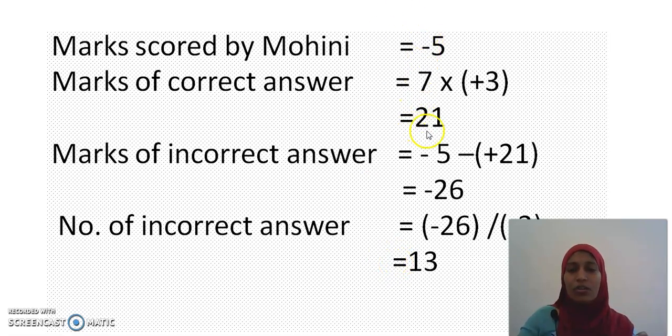See here. 21 -26. This is for right answers. This is for wrong answers. I get the answer as -5. This is how you should check your answers also while you do your exams. Okay. Shall we go in for the next?